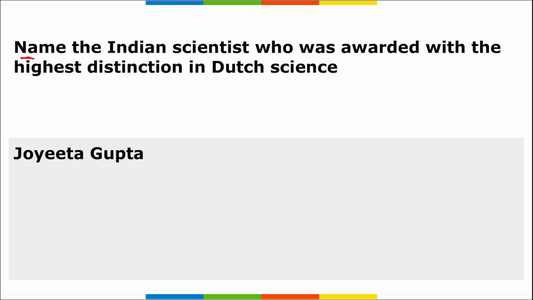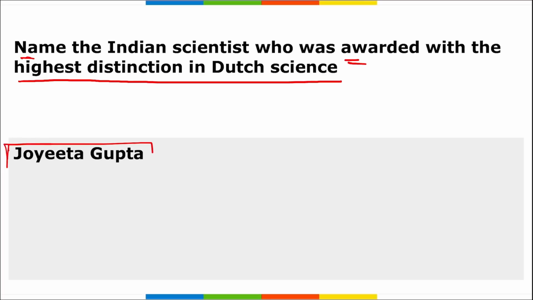Next is the name of the Indian scientist who was awarded with the highest distinction in Dutch science. So Indian origin scientist Jyoti Gupta was honored with the NWO Spinoza Prize for 2023. Right? I repeat.